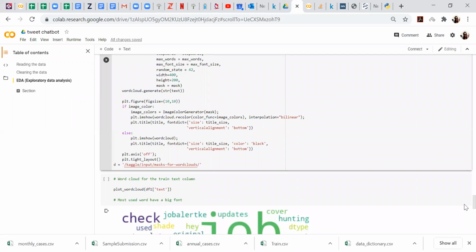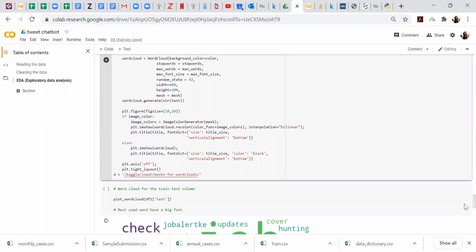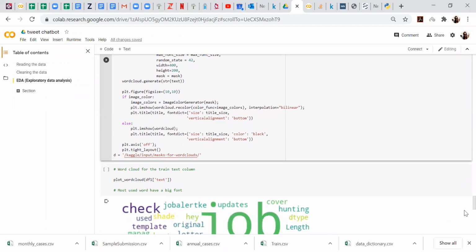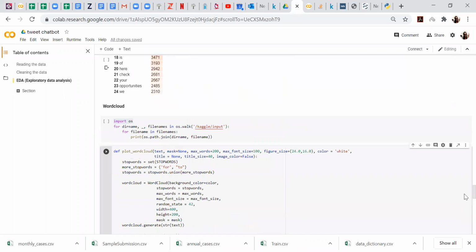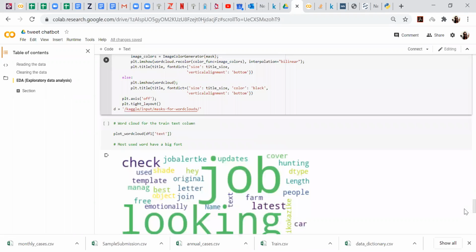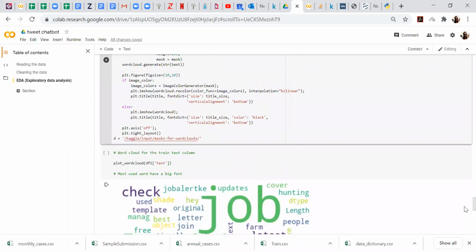So I guess Eunice, you can just tell us what a bag of words is. Again, Eunice will be helping us do EDA as well. This is just one of the ways of doing EDA for tweet analysis. So Eunice, maybe you can tell us what a bag of words is. Hi Lillian, before Eunice goes,